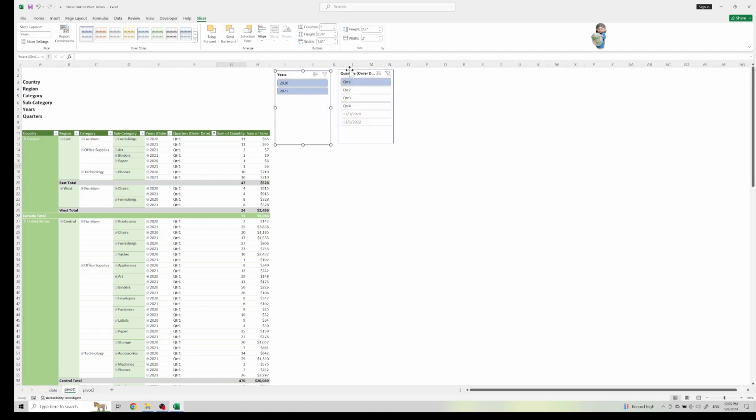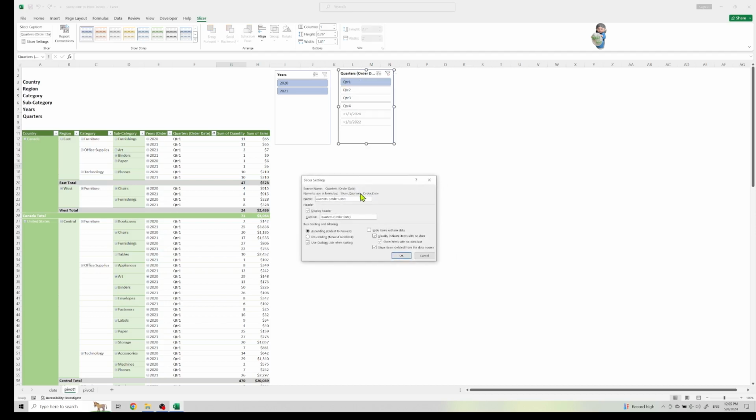And doing the same thing with this second slicer's settings. So I remove that. Name is okay, but for the display, I only want to show quarters.